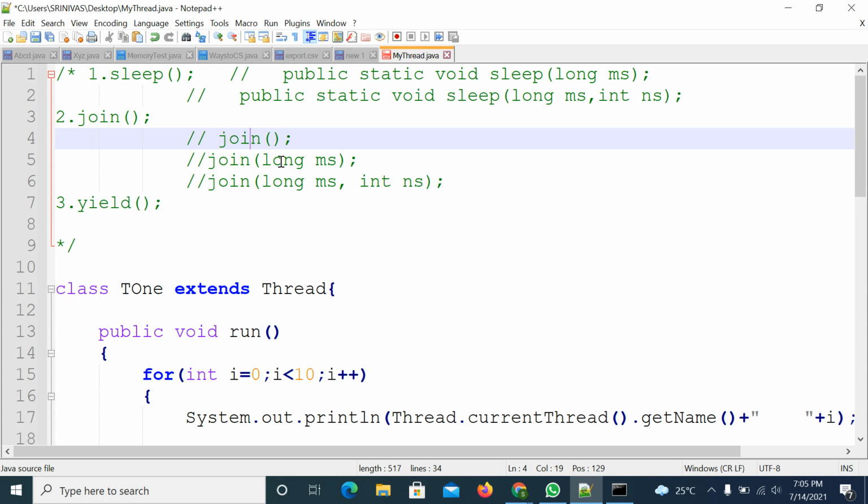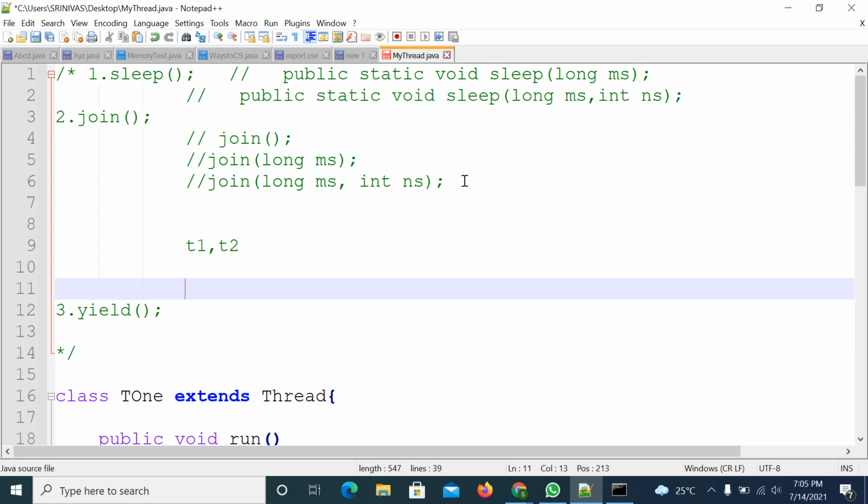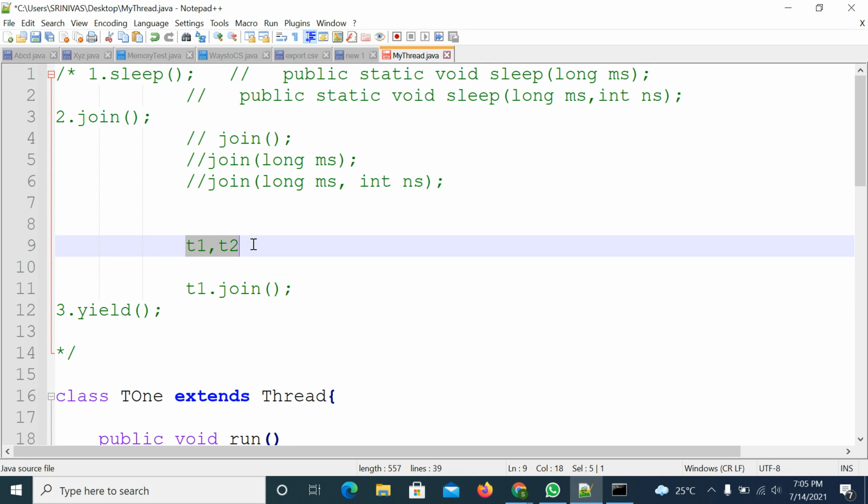What is the purpose of the join method? Suppose three threads are there, T1, T2 and T3, or you can take two, that is enough, right. So two threads are there. So if you apply the join method on one thread, what will happen? Consider these two threads have the same priority.